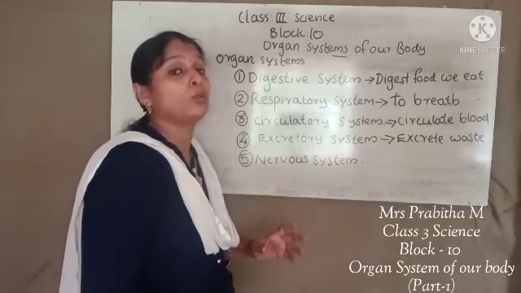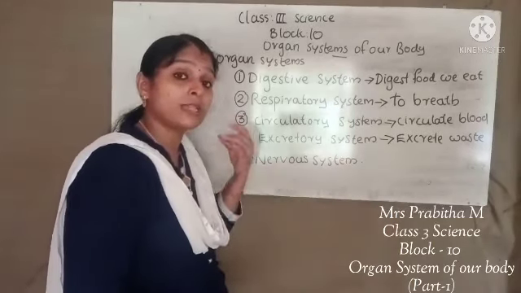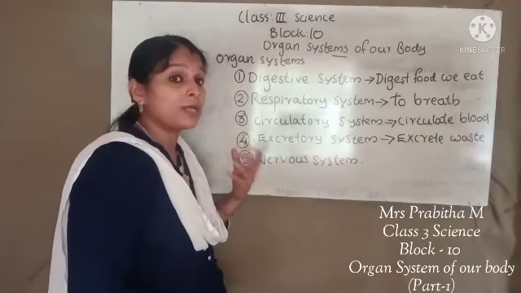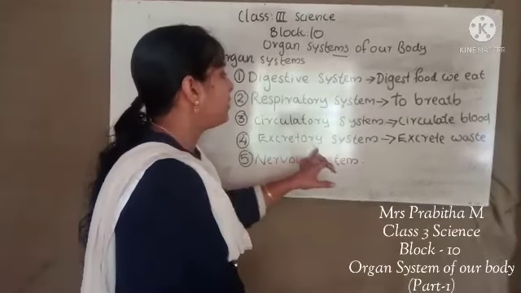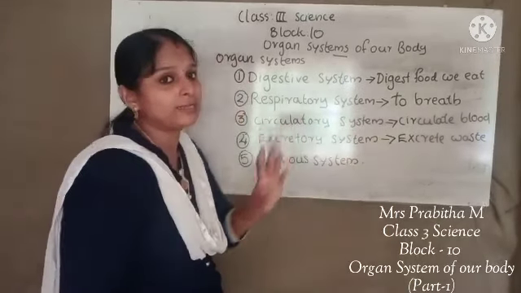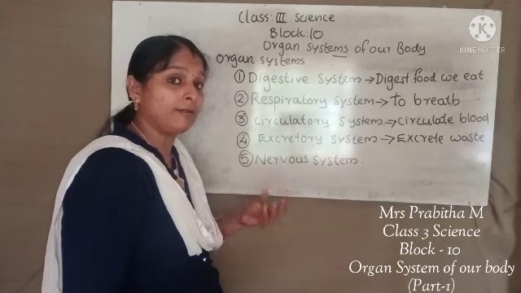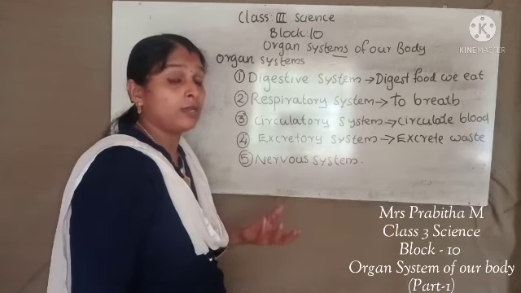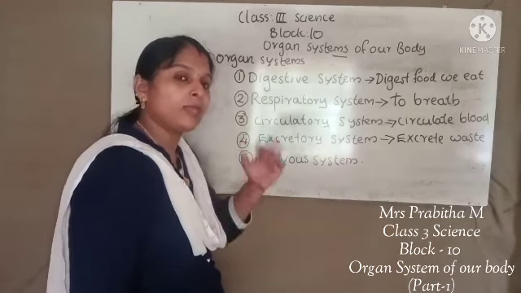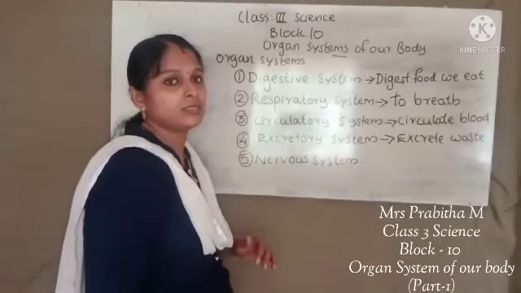We pass urine and we sweat. These are some of the wastes we pass out. So the excretory system helps to excrete the waste. Kidneys, urethra, and so on: many organs help in the excretory system also.